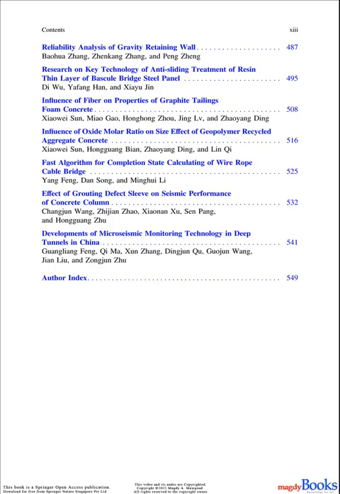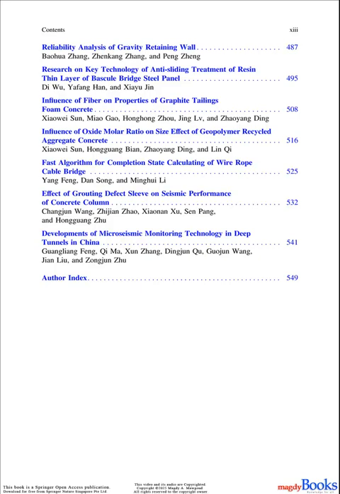45. Research on key technology of anti-sliding treatment of resin thin layer of bascule bridge steel panel. Di Wu, Yafeng Han, and Xiaoyu Jin. 46. Influence of fiber on properties of graphite tailings foam concrete. Xiaowei Sun, Miao Gao, Honghong Zhou, Jing LV, and Zhaoyang Ding.